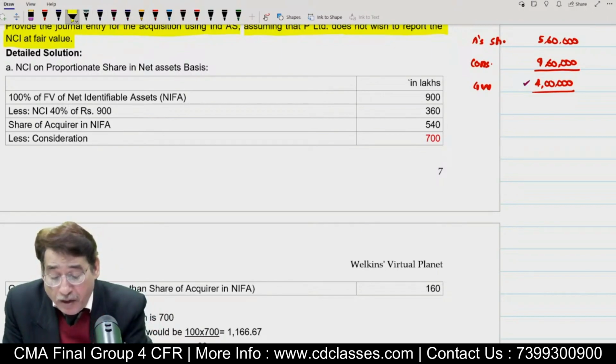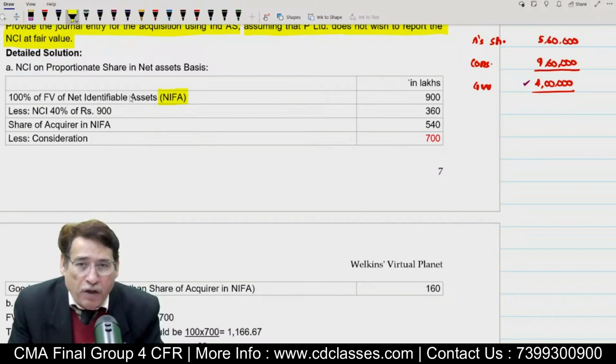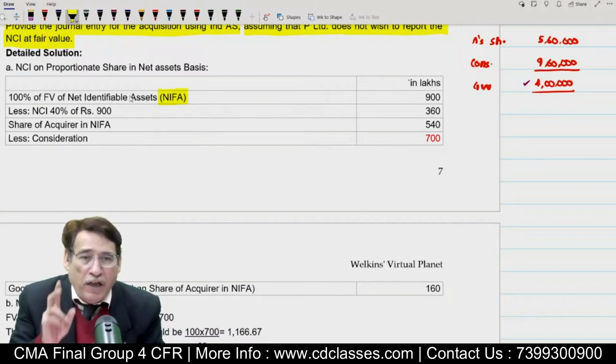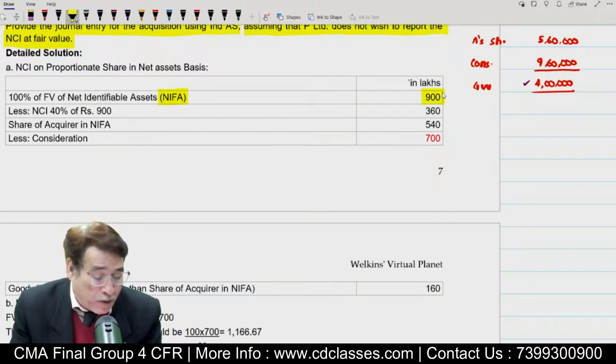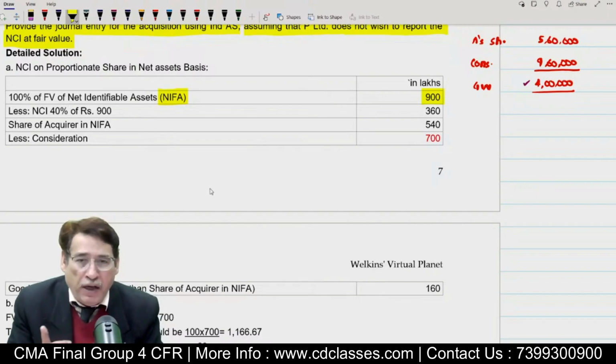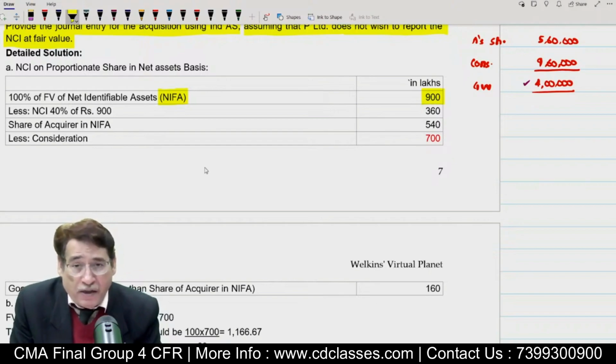Say here, first of all, you will write NIFA, and you can write 100% of fair value of net identifiable asset. Fair value of asset is 1,800. Fair value of liability is 900. So quite obviously, assets minus liability will deliver you net assets, that is net identifiable asset. So on the date of acquisition, net identifiable asset is 900 lakhs.